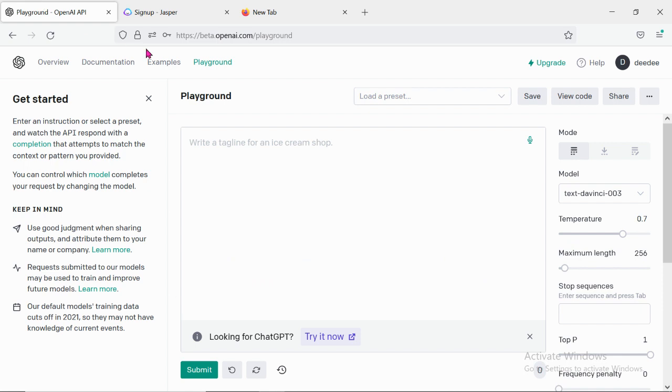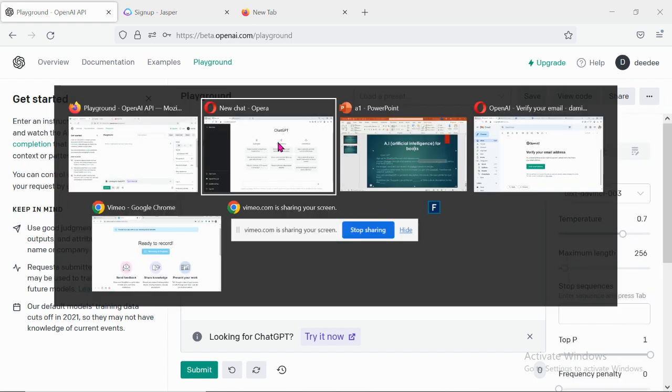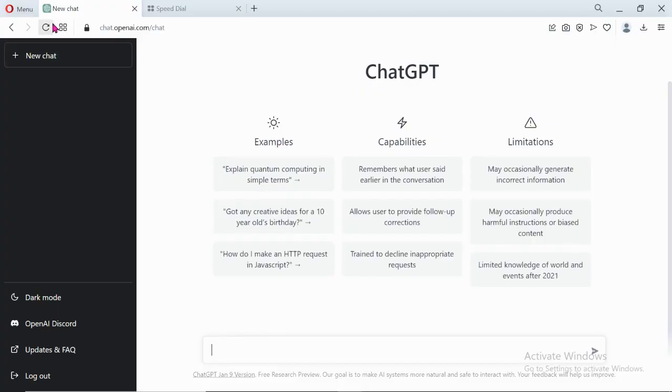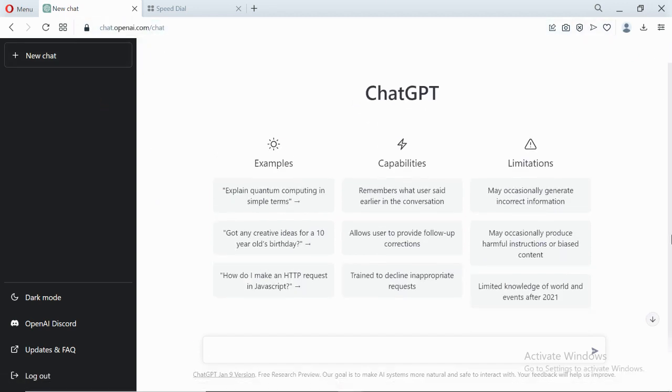So for example, this is the beta account. I've logged in on here already on this beta account. As you can see, this interface is very different from the normal chat.openai. So you can use both of them if you like. But for me, I prefer using this chat.openai.com. Why?